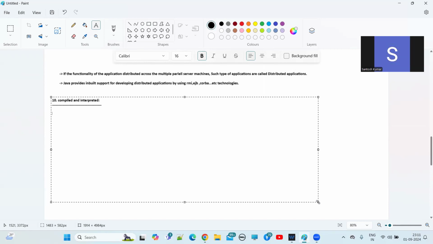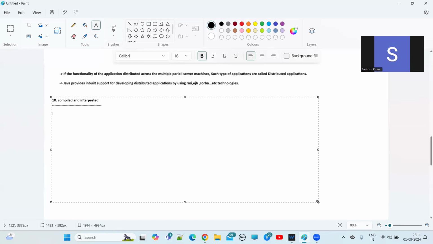So the bytecode is what, guys? Platform independent bytecode. After that, we hand over this bytecode to whom? The JVM. In the JVM, there is a concept called the interpreter.